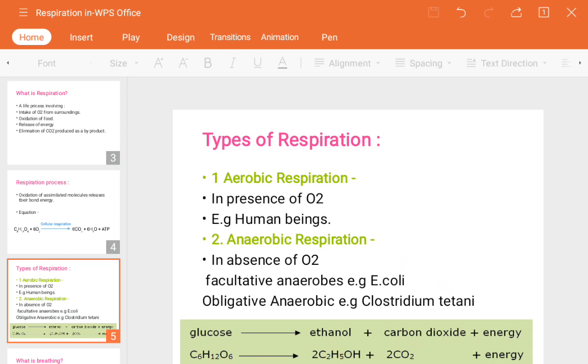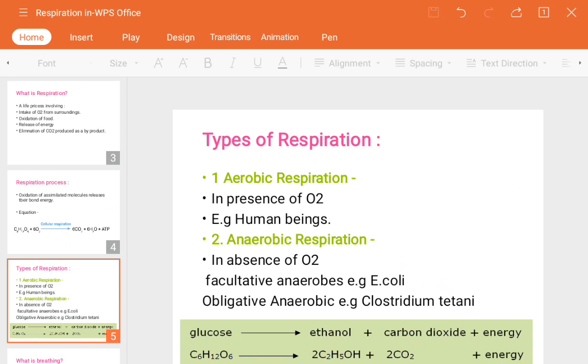Breakdown of glucose in the presence of oxygen to release energy. Next, the glucose molecule gets oxidized to form carbon dioxide and release a water molecule, along with energy in the form of ATP molecules. So this takes place inside human beings, along with plants also. That is a different kind, we will see later.